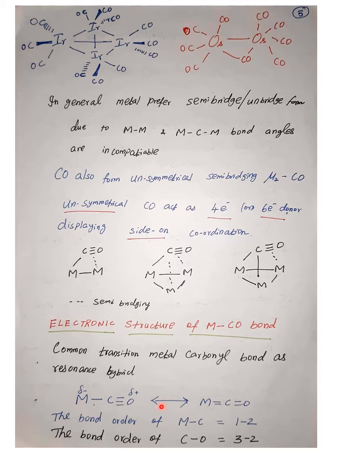Often the bond order of the metal-carbon bond will range from 1 to 2. The extent of bond order depends on the extent of back donation. When the metal back donates more, you are going to have bond order 2. When there is less back donation, then the bond order will be 1. Then the bond order of carbon monoxide will be in the range of 3 to 2. When there is no back donation, carbon monoxide will have a bond order of 3. When there is back donation, the carbon monoxide bond order will go to 2. So these are the common electronic structures.